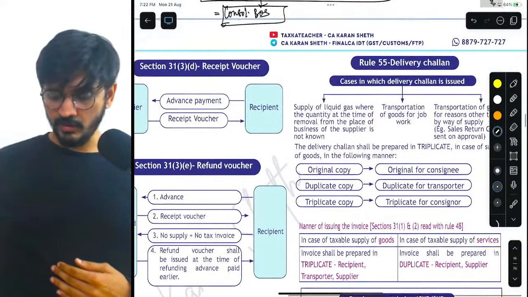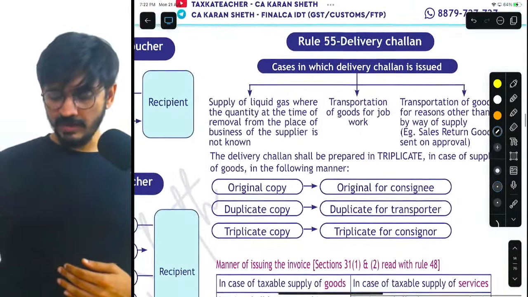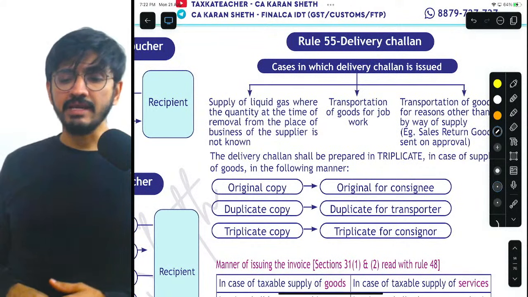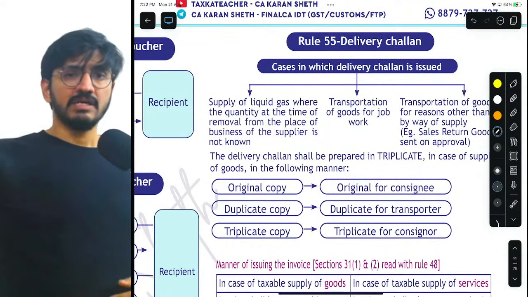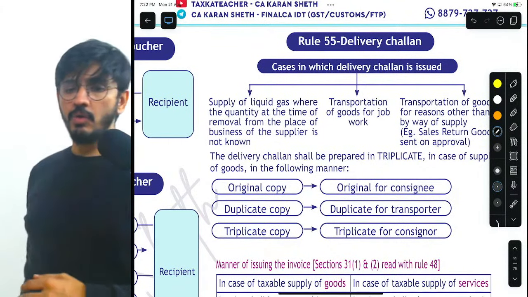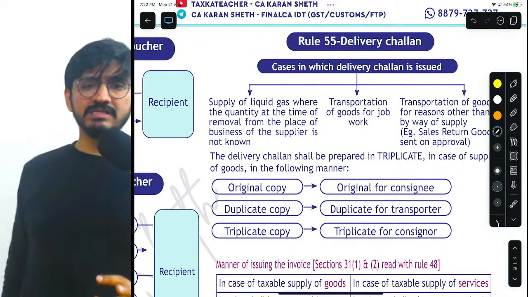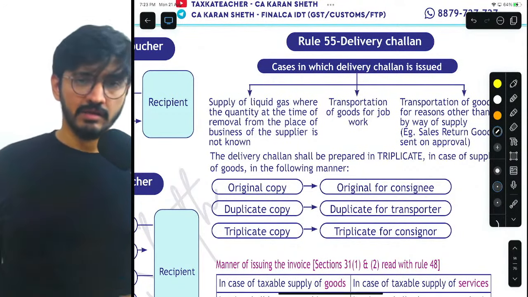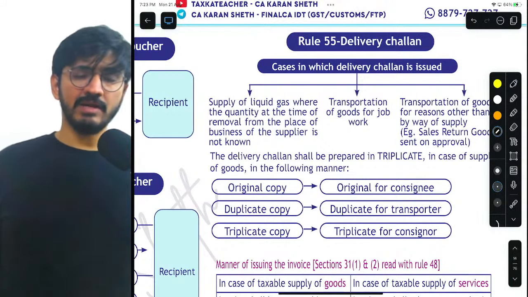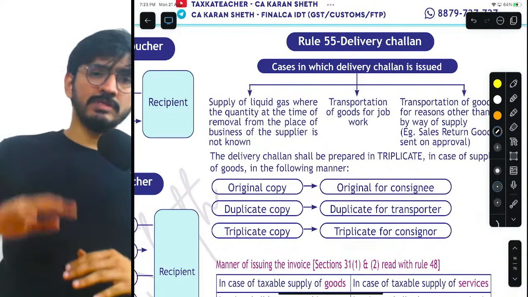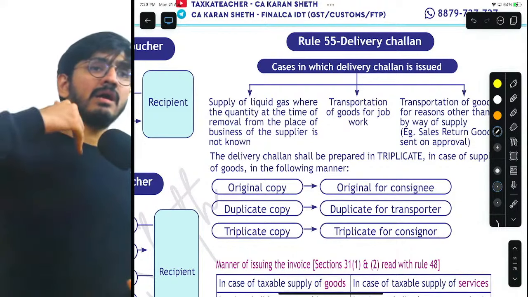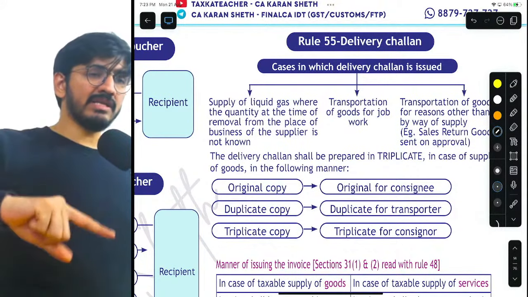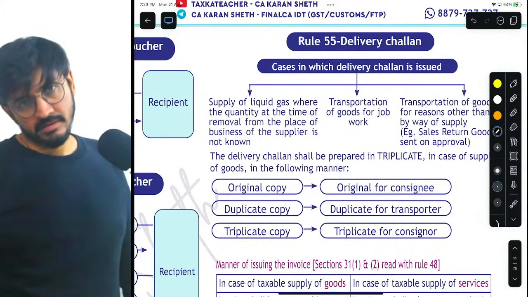Yes. Perfect. Okay. Now, next is, my dear friends, delivery challan. In case of delivery challan, there are three cases. Delivery challan is specifically made in those cases which are not covered by supply. So all those cases are covered under a situation, a transaction where the case is not a supply.